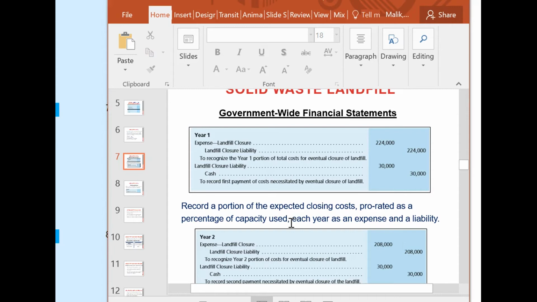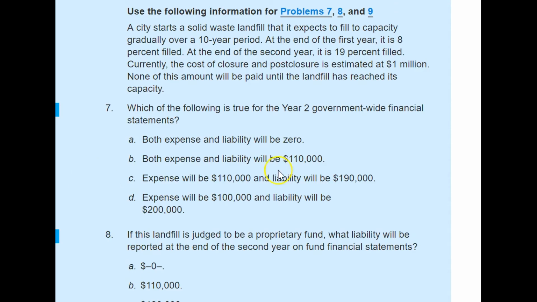If there is a contract to make a payment every year, that will reduce a portion of their liability. But if they're going to make the payment at the end, when the landfill reaches its capacity, then the liability will accumulate. So here in year 2, which statement is true?